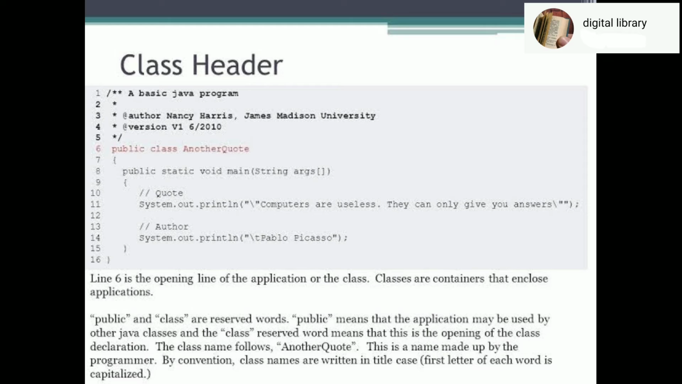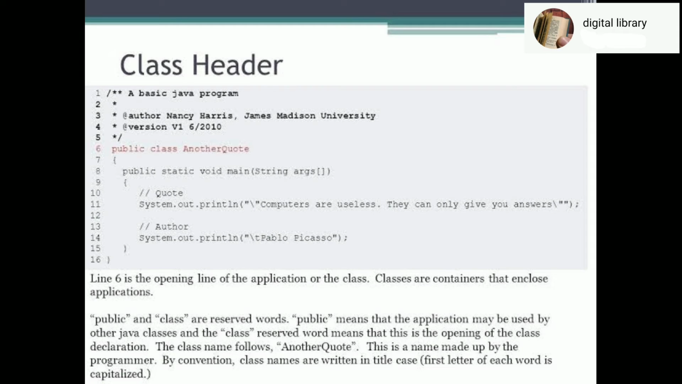Class heading. We now move to the next line in our first simple Java program. Public class example. This program line is called class heading or class declaration, which is composed of four parts: the three words and open curly brace. The first two words, public and class, are what are called reserved words or keywords.